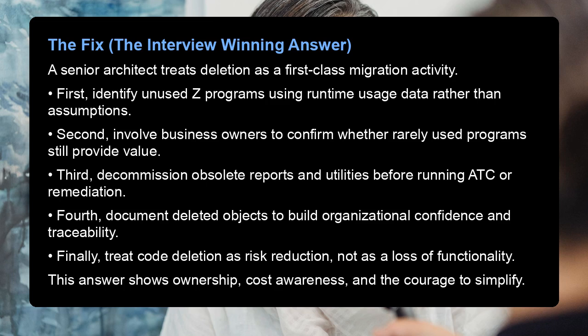Third, decommission obsolete reports and utilities before running ATC or remediation. Fourth, document deleted objects to build organizational confidence and traceability. Finally, treat code deletion as risk reduction, not as a loss of functionality. This answer shows ownership, cost awareness, and the courage to simplify.